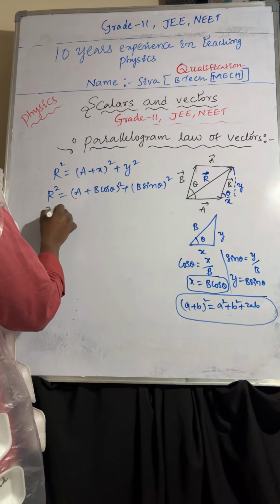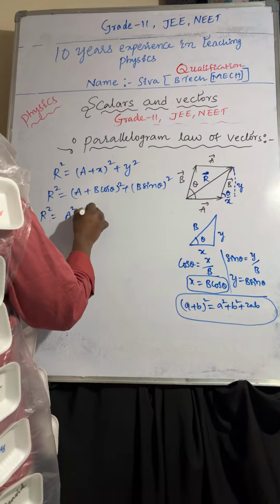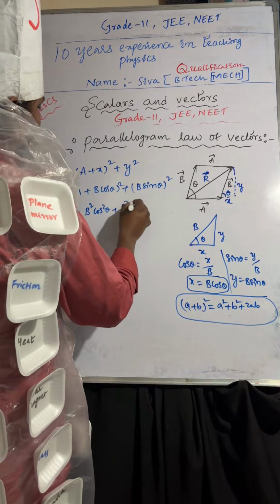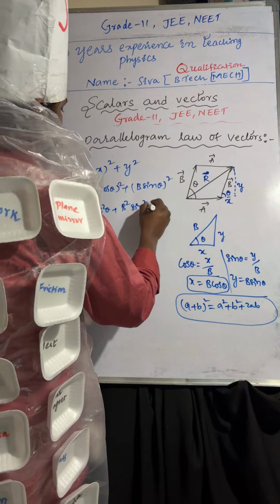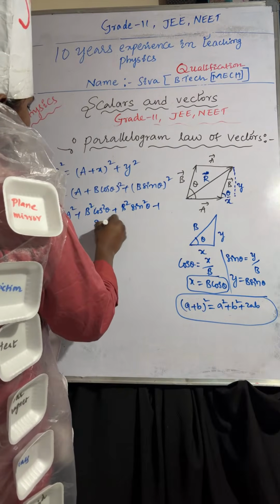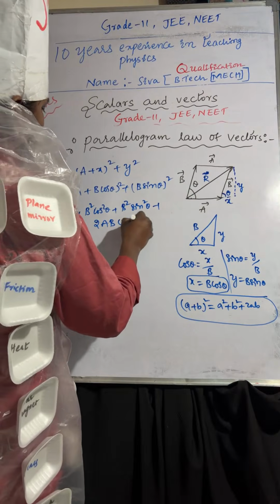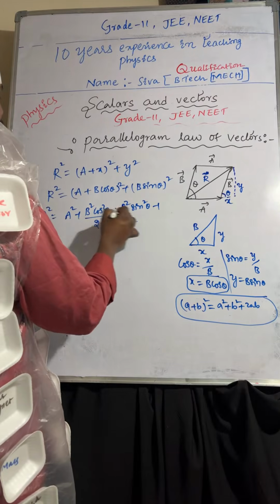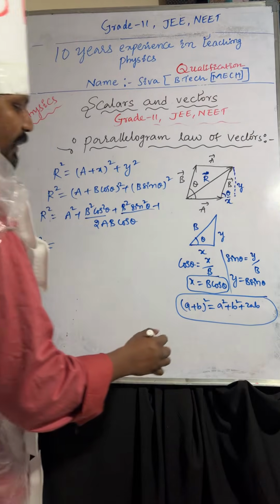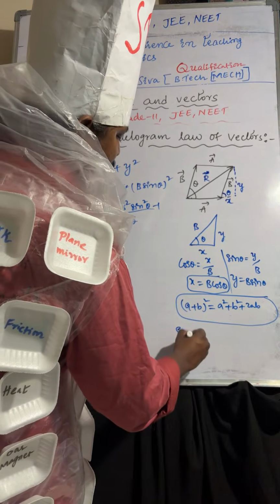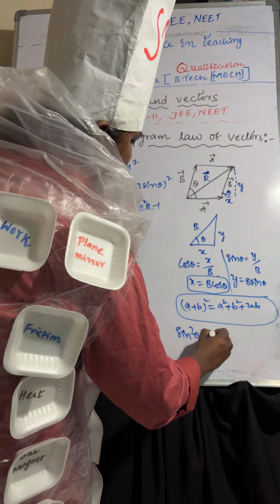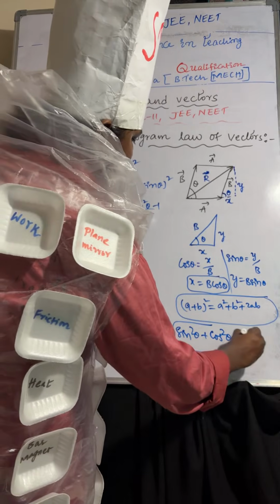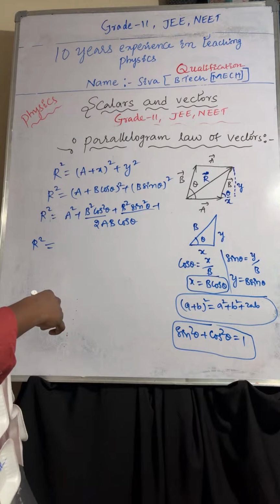So R square equals a square plus b square cos square theta plus b square sin square theta plus 2ab cos theta. Normally, sin square theta plus cos square theta equals 1.